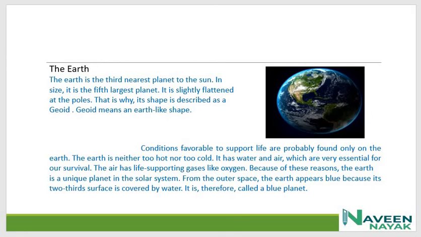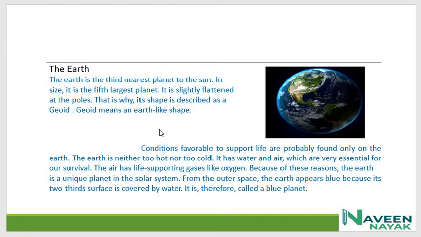The Earth. We are on the Earth. The Earth is the third nearest planet to the sun, and we know that. In size, it is the fifth largest planet. It is slightly flattened at the poles. That is why its shape is described as geoid.